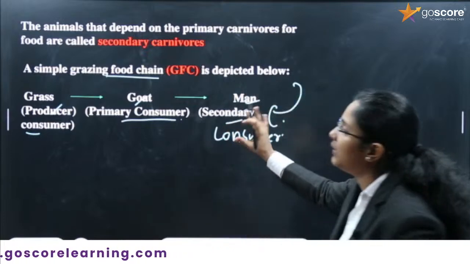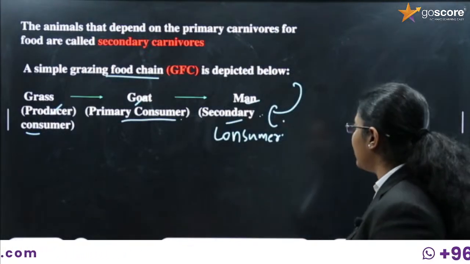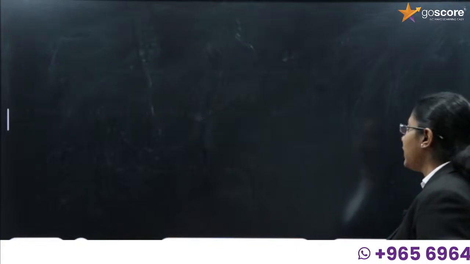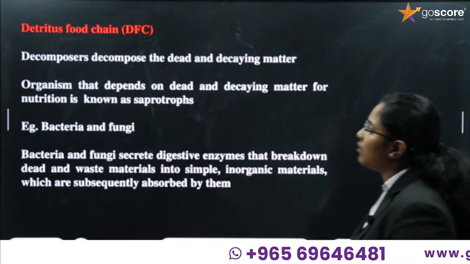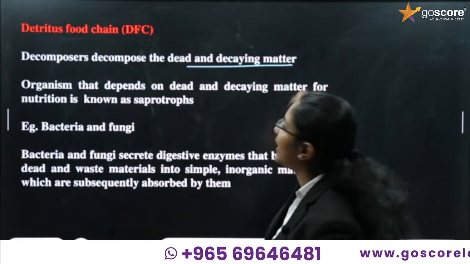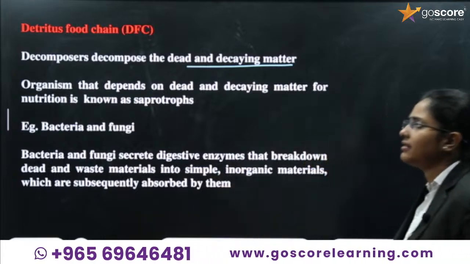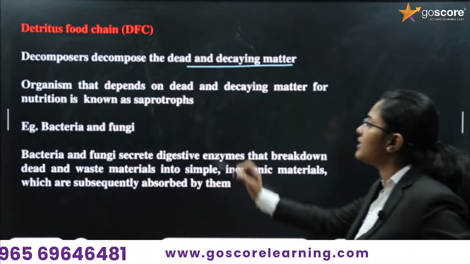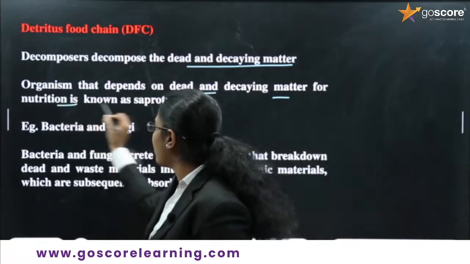Okay, so this is a simple grazing food chain. One more type of food chain is present, the detritus food chain or DFC. What is the detritus food chain? It decomposes the dead and decaying matter, right? That food chain is known as the detritus food chain. Organisms that depend on dead and decaying matter for nutrition are known as saprotrophs.